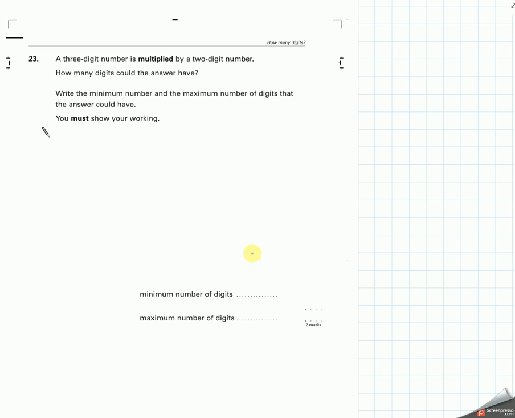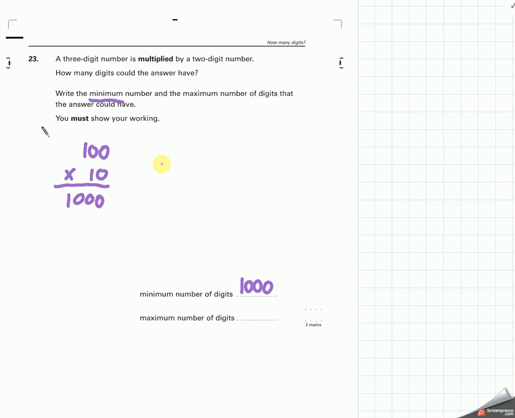Next question. A 3-digit number is multiplied by a 2-digit number. How many digits could the answer have? Write down the minimum number and the maximum number of digits that the answer could have. Well, the minimum is quite easy. We think about the smallest 3-digit number we can have and multiply that by the smallest 2-digit number we can have. That gives me an answer of 1,000.